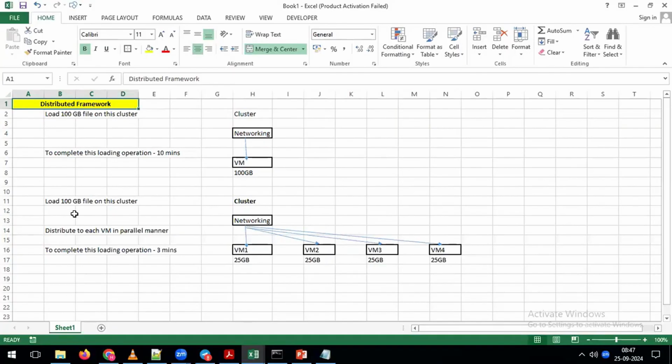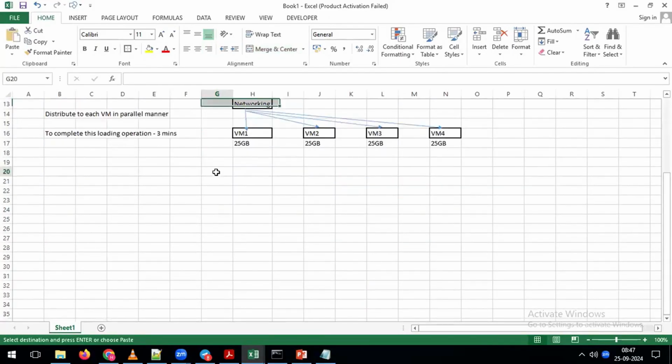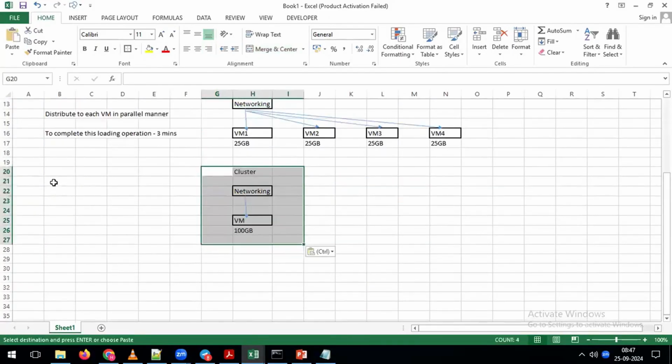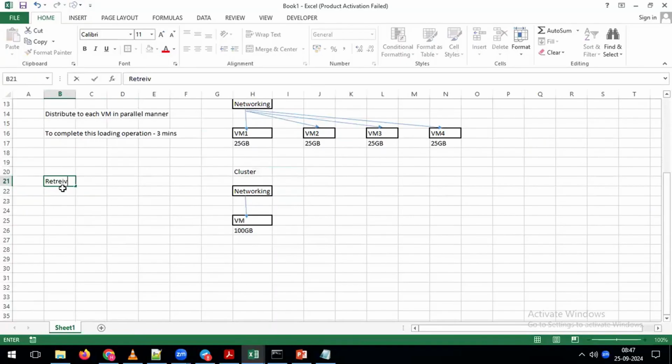Okay. And if you observe here, so far we have been discussing loading the data. For example, I loaded the data on top of this cluster, which has one virtual machine. After loading the data, my requirement is to retrieve the data. In real time, what will happen? You will load the data, and at the same time, you will retrieve the data. And now my requirement is to retrieve the data from this cluster.